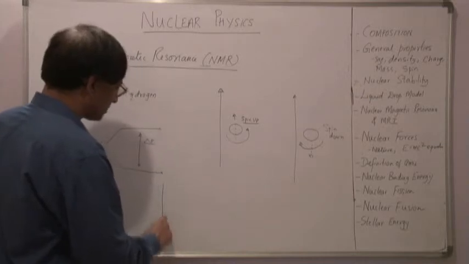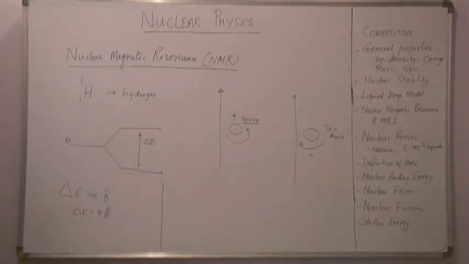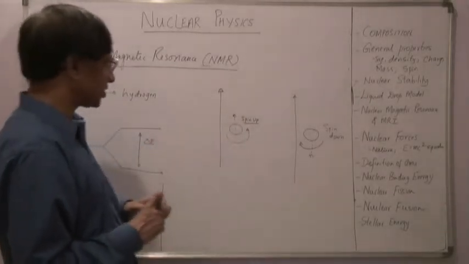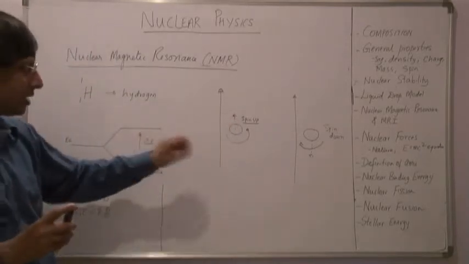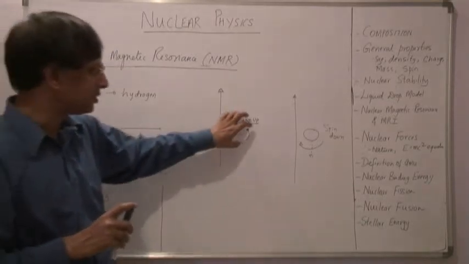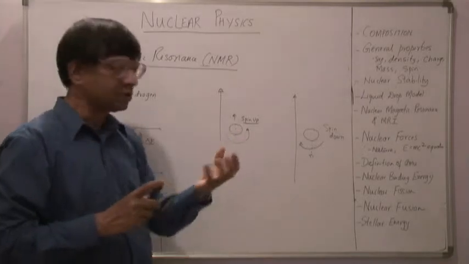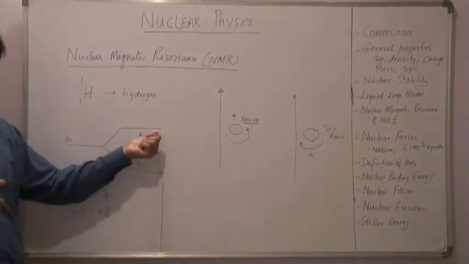Now there's an interesting observation. This is about the splitting of the energy level. Let us assume that the spin is in this direction, spin up direction. If I send waves of appropriate frequency, this nucleus, pretty much similar to the electron absorbing radiation, absorbs that radiation and goes into the higher energy level.